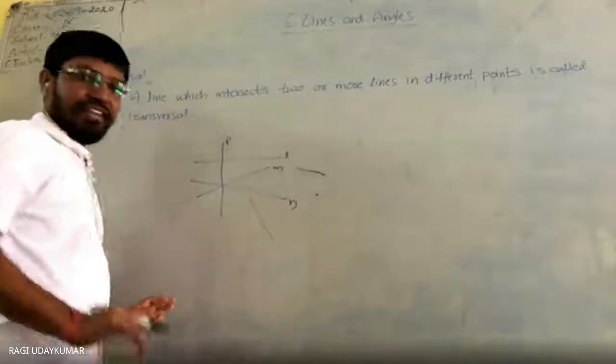Sir, I have a doubt with the previous diagram. Is L the transversal of M and N? Now you tell me. This is the same figure I have taken.